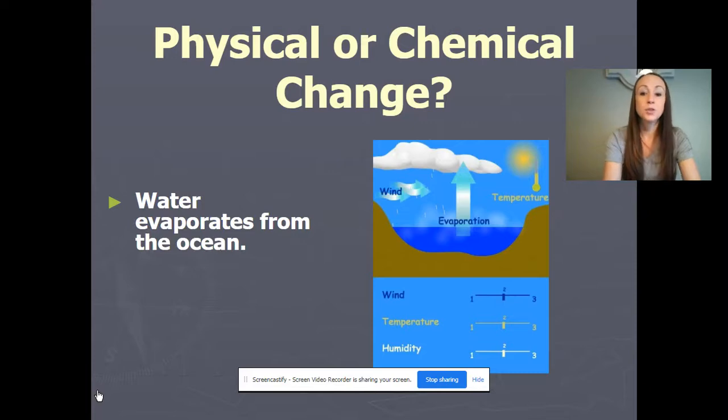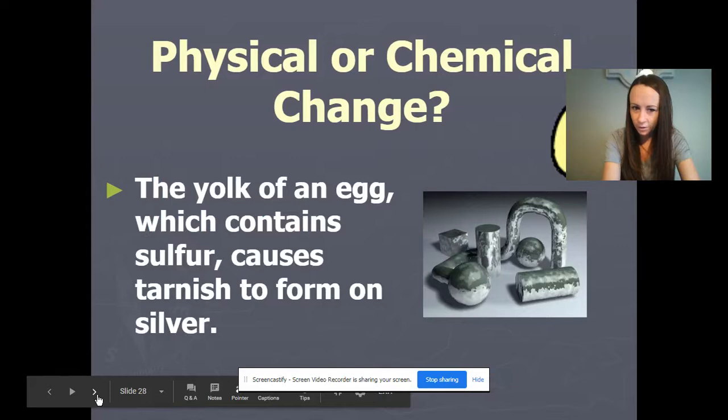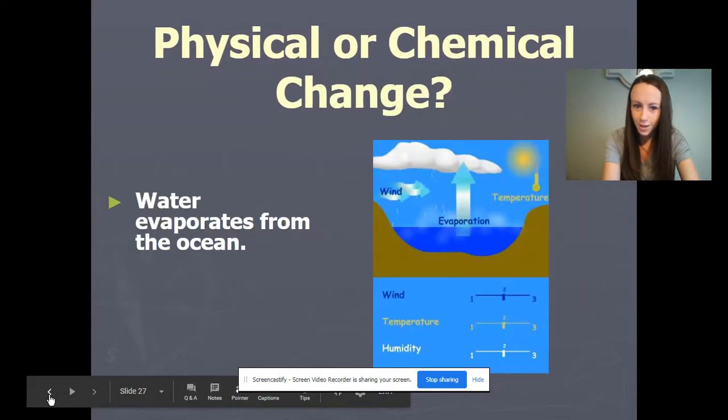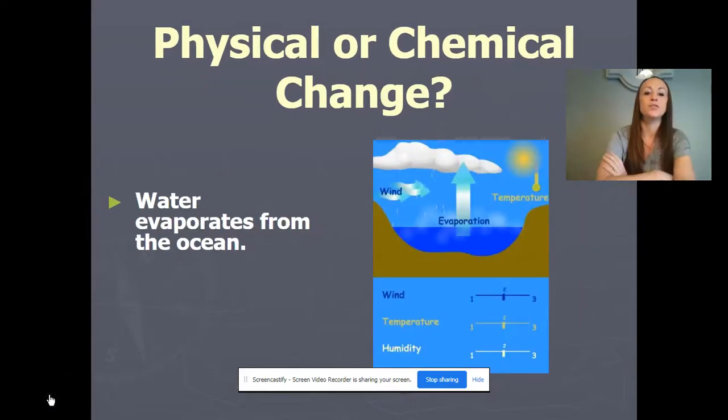Okay, so let's put yourself to the test. Physical or chemical change? Water evaporating from the ocean. Be careful now. Be careful. Let's go back here. Okay, so when water evaporates from the ocean, we have a physical change.